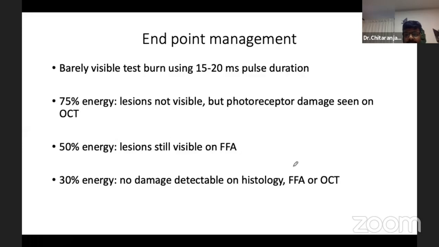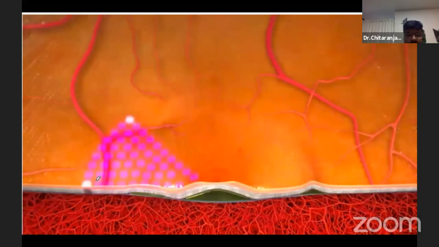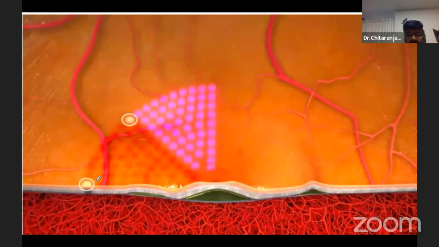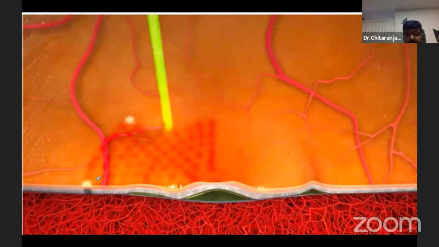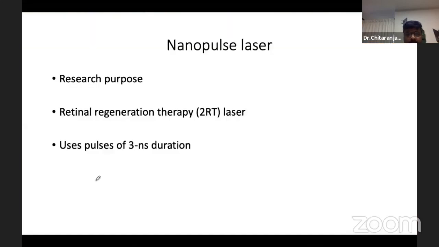Endpoint management is something similar to micropulse laser. Here you will use a 15 to 20 millisecond power pulse duration. If you decrease the power to 75%, the lesions will not be visible, but the photoreceptor damage can be seen on OCT. If you decrease the power to 50%, lesions are still seen on FFA. But if you decrease the power to 30%, no damage is detected on FFA, OCT, or histology. So this is an example of endpoint management. In this, just visible burns are given at the border of the area treated so that the surgeon remembers the area that he has treated.